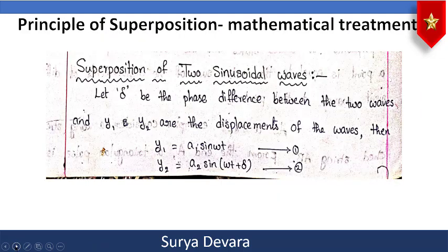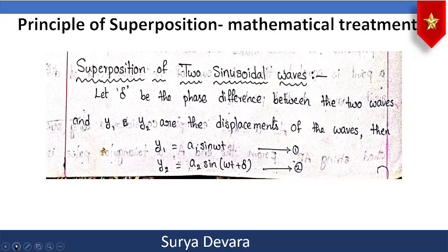Now coming to the mathematical treatment, this is the first important short answer question. So here, how do we prove that the resultant wave is also a periodic wave with certain properties? So now here we should take the derivation like this. Let delta be the phase difference between the two waves, y1 and y2 be the displacements, and a1 and a2 be the amplitudes.